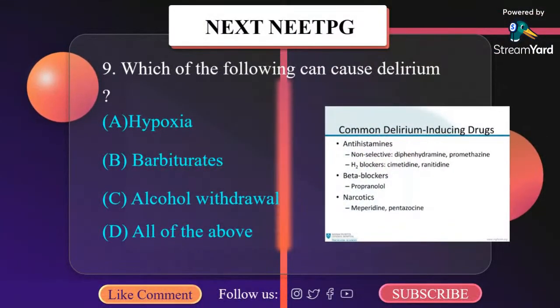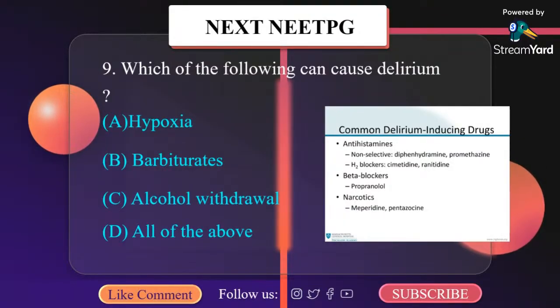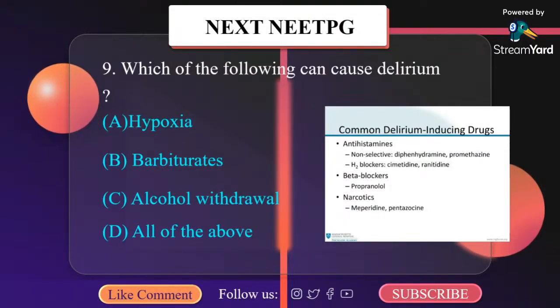Which of the following can cause delirium? A. Hypoxia, B. Barbiturate, C. Alcohol withdrawal, D. All of the above. It is all of them.